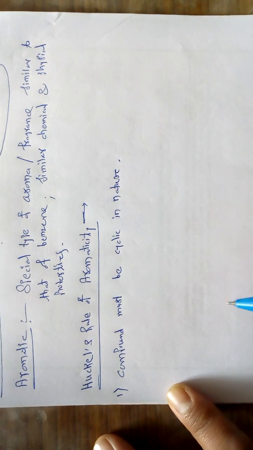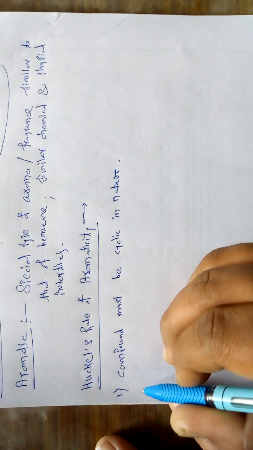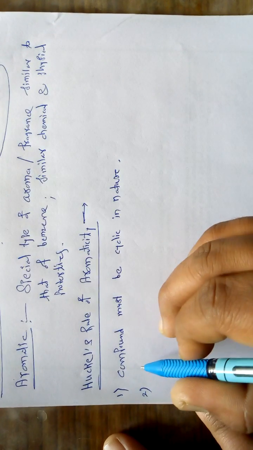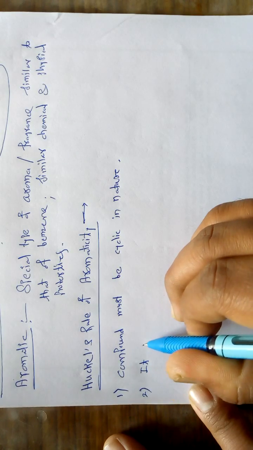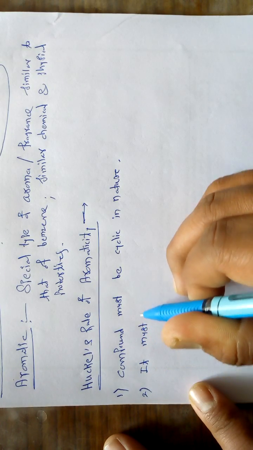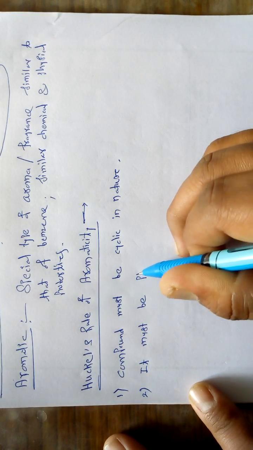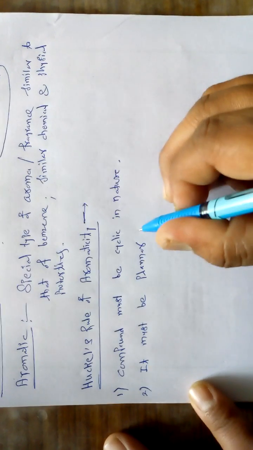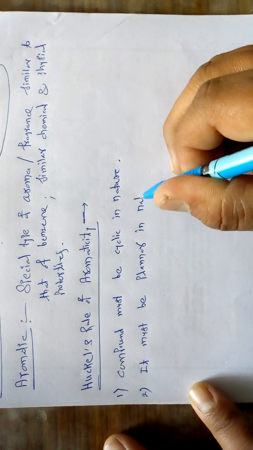This is the first requirement by Huckel's rule. The second important rule is that it must be planar in nature.